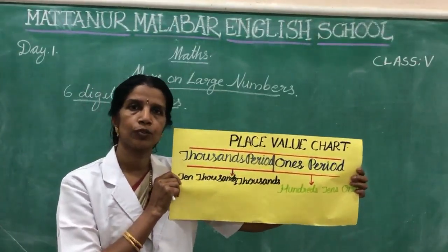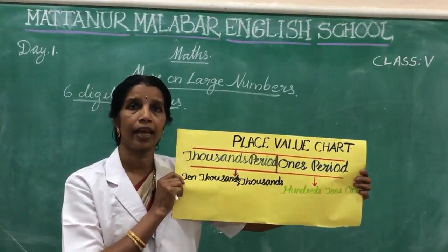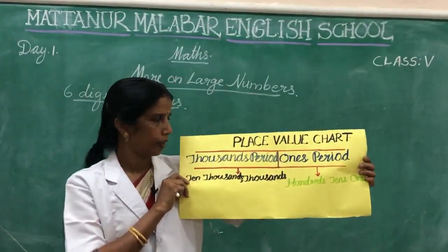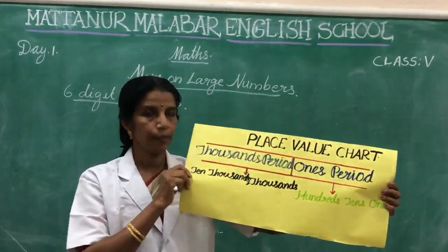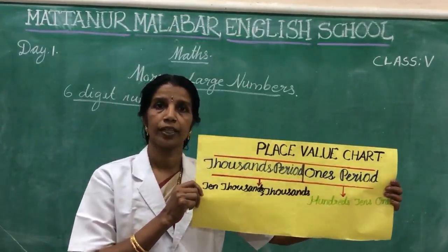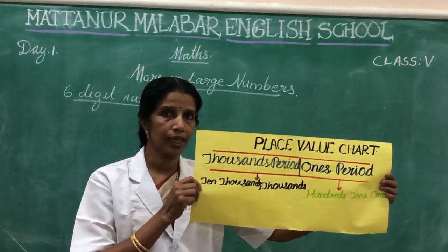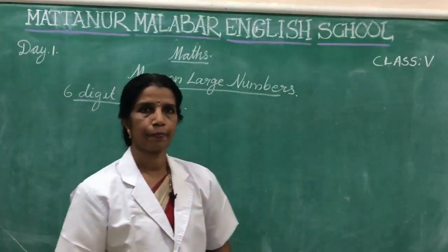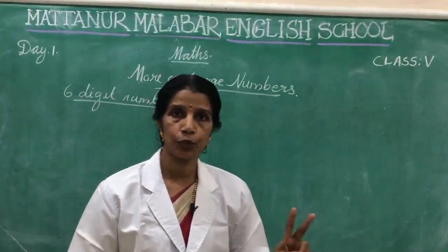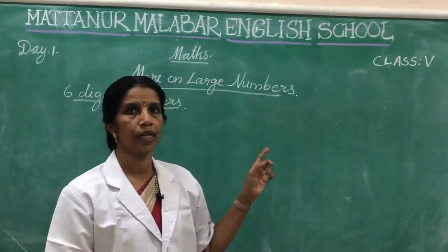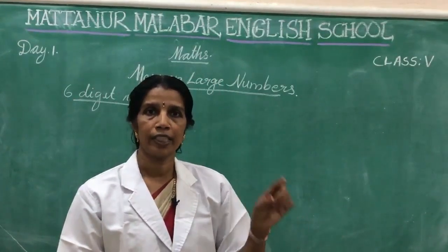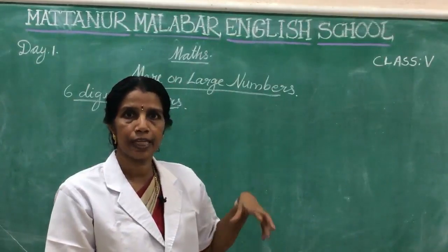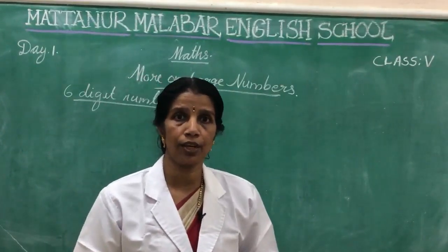Which are the places that belong to 1's period? 1's, 10's and 100's. Okay? 1's, 10's and 100's belong to 1's period. Then 1000's period. Which are the places that belong to 1000's period? 1000's and 10,000's. Okay? 1000's and 10,000's belong to 1000's period. Here in a 5-digit number there are 2 periods, 1's period and 1000's period. 1's period includes 1's place, 10's place and 100's place. Then 1000's period includes 1000's and 10,000's in the case of a 5-digit number.